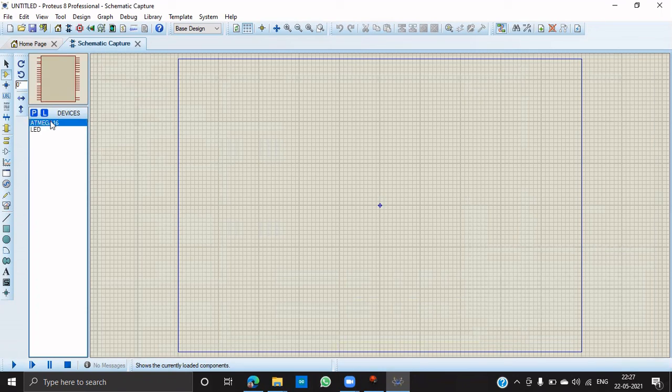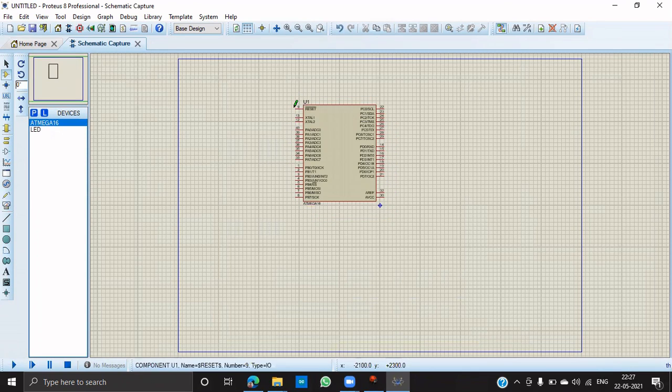Then if you drag it here, our ATmega16 microcontroller will get pasted here. So these are our components.